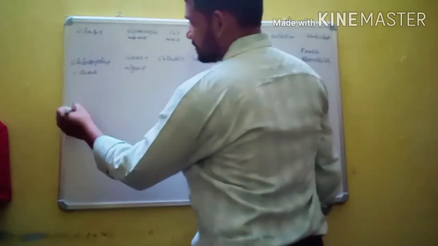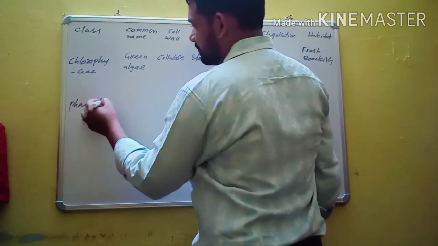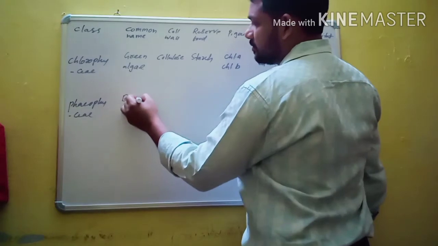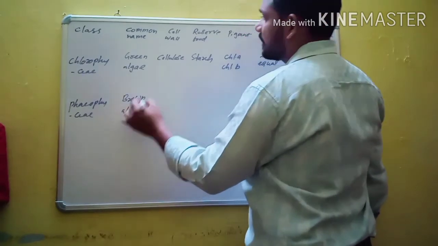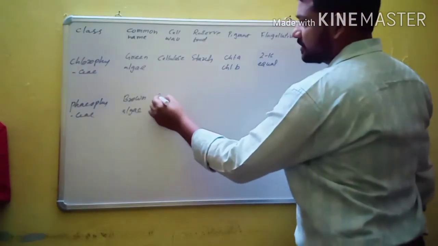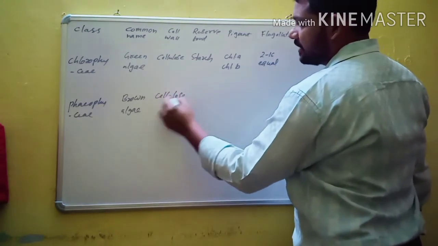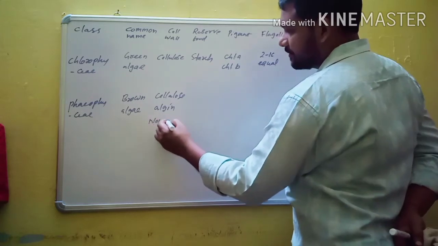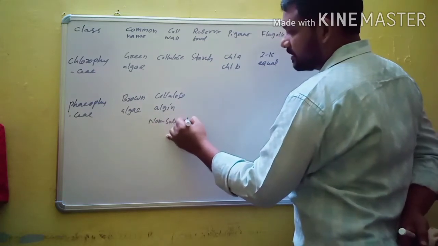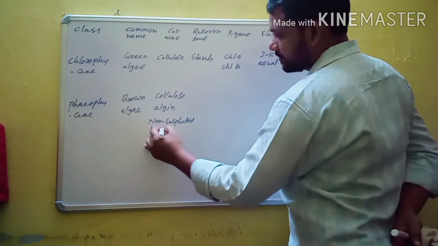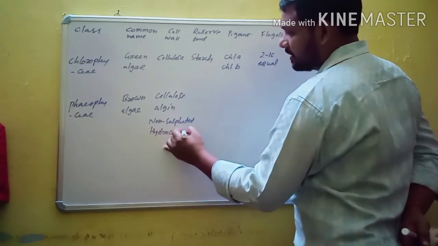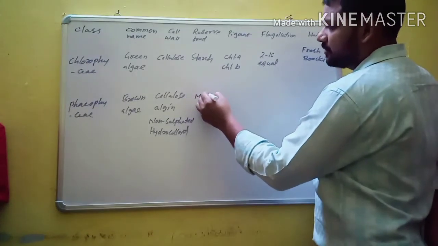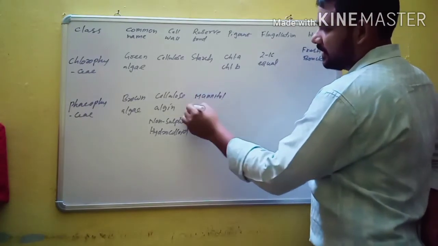The second class is Phaeophyceae. The members of Phaeophyceae are commonly known as brown algae. The cell wall has cellulose and algin. Algin is a non-sulfated hydrocolloid. The reserve food materials are mannitol and laminarin.